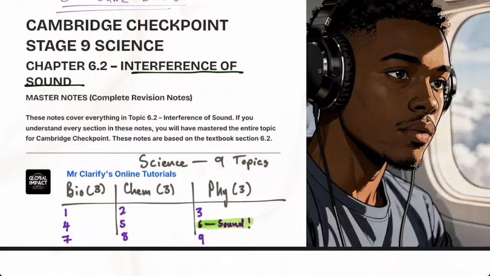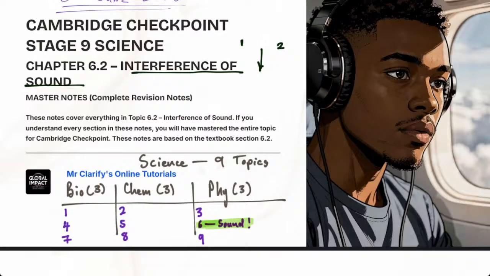So we want to see, how does that happen? How can you have sound 1 and sound 2? They can meet and increase the volume, or they can meet and reduce the volume to nothing. So it depends on how the two sounds are going to bump into each other. We're going to see how they can either reinforce each other and make the sound louder, or they can cancel out the sound.